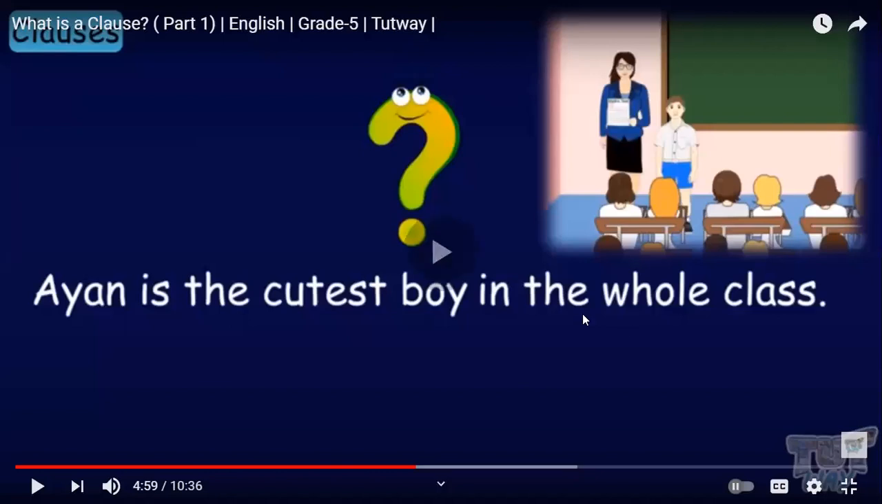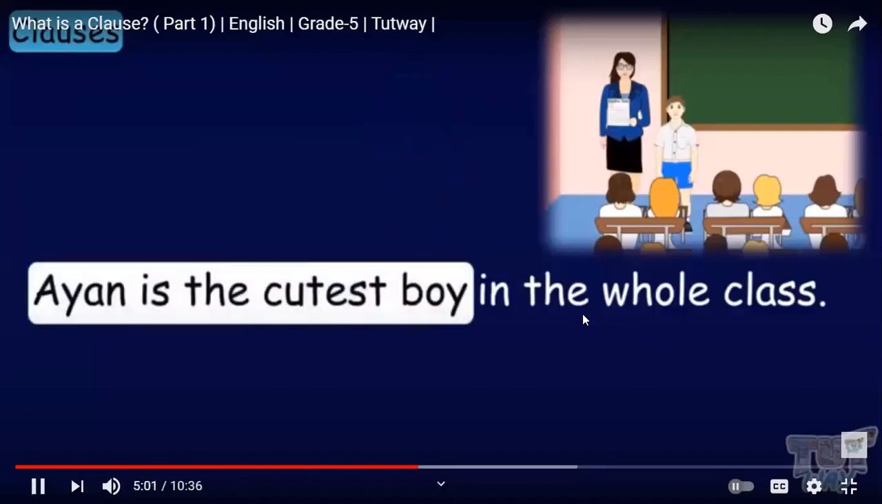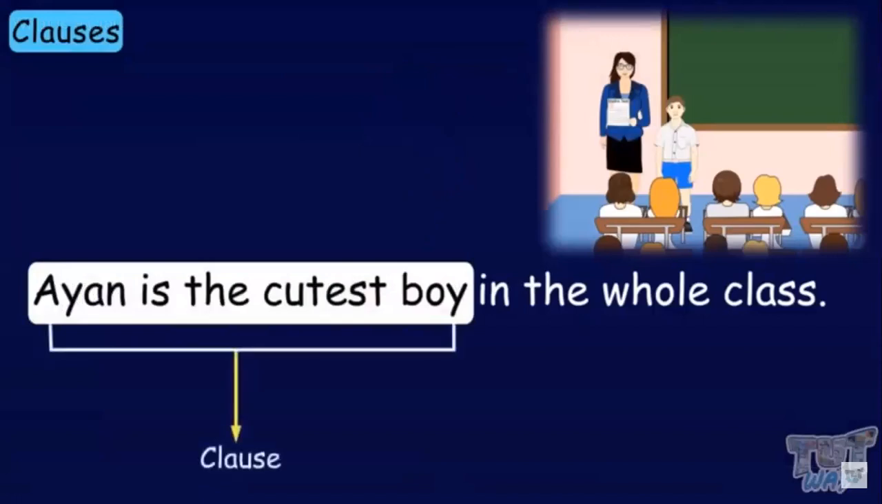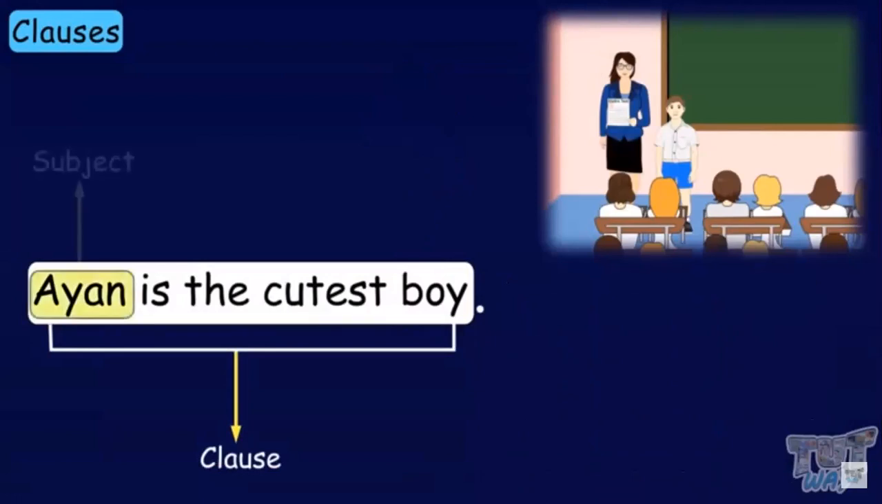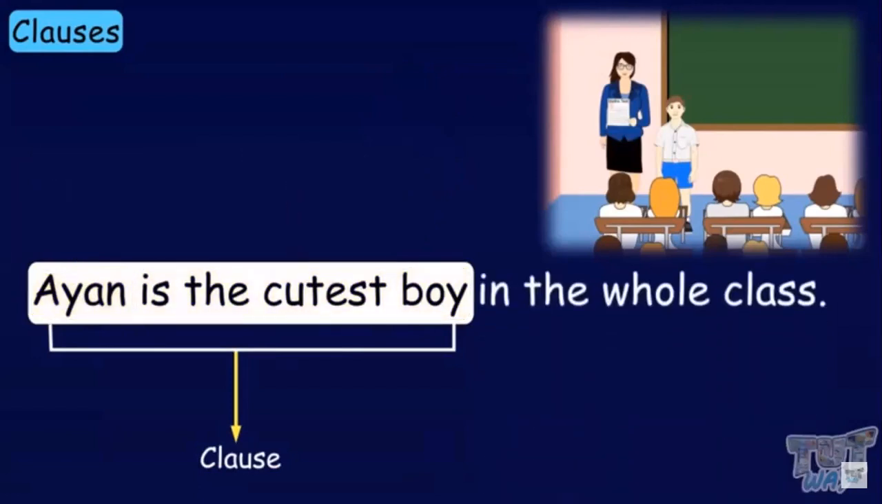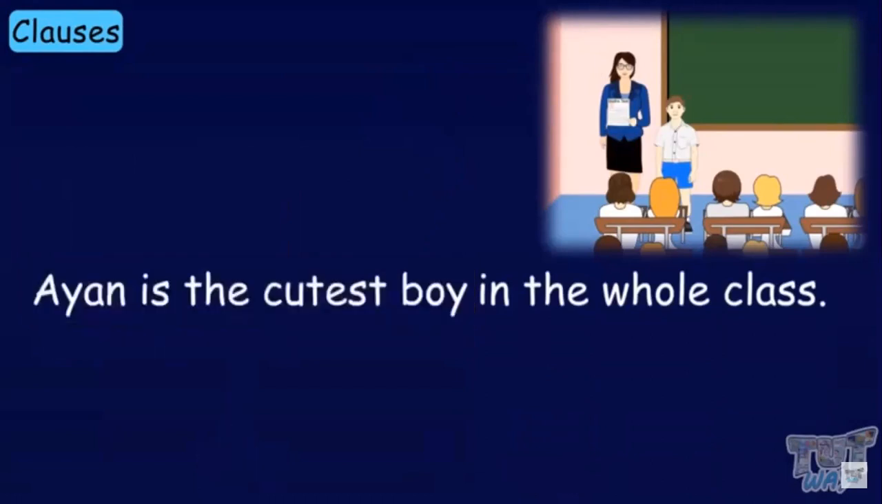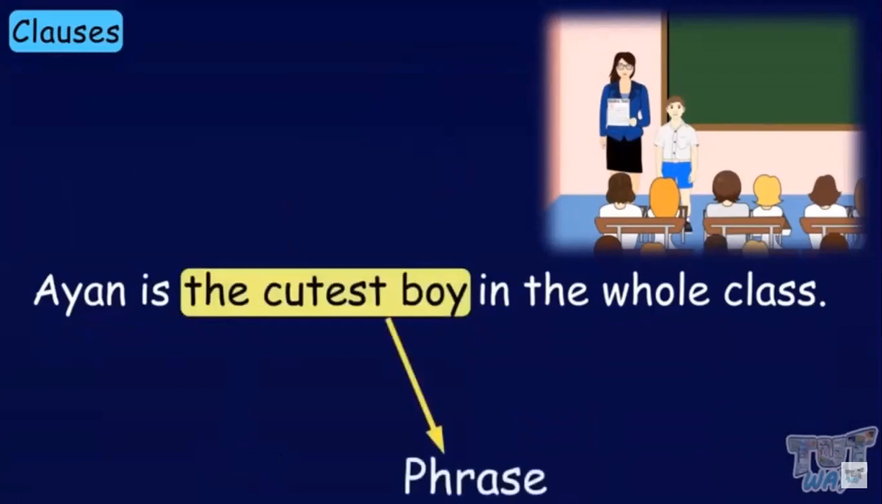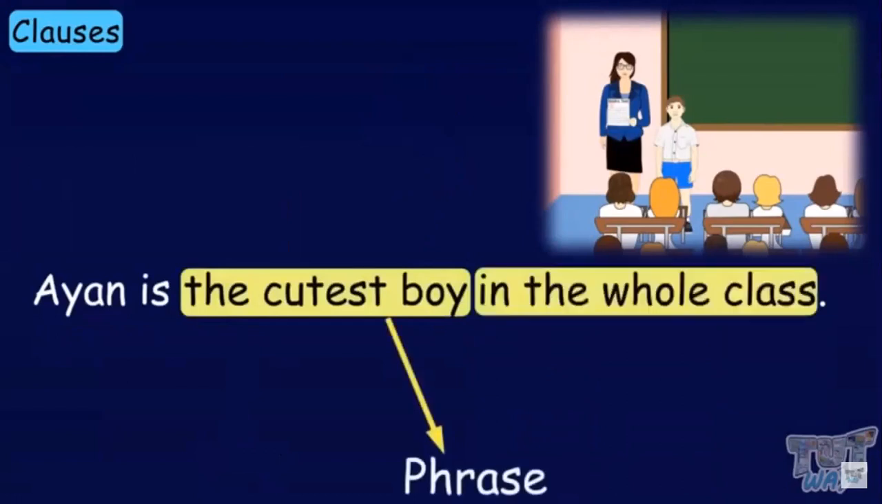Let's go ahead. Ayan is the cutest boy. This is a clause, as this part of the sentence forms complete sense and can stand as an individual sentence. Ayan is the subject, and is the cutest boy is the predicate. So, Ayan is the cutest boy is a clause in this sentence. And if you see phrases, the cutest boy is a phrase, and in the whole class is a phrase.